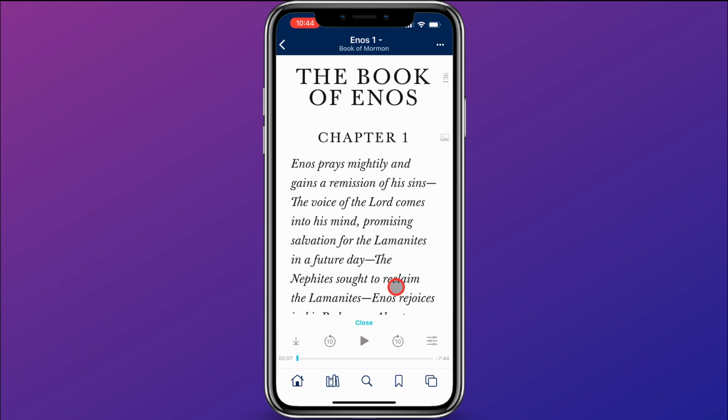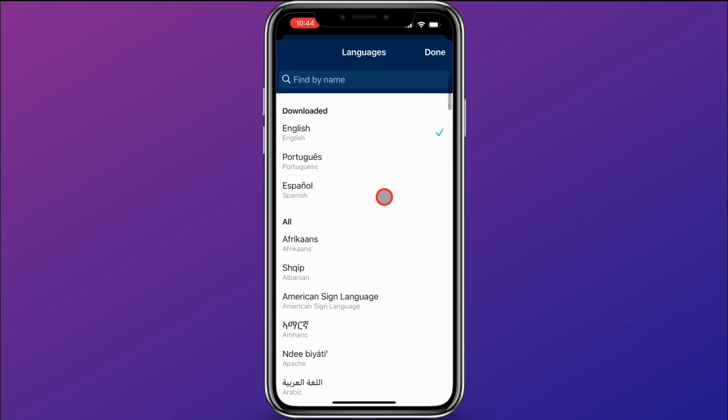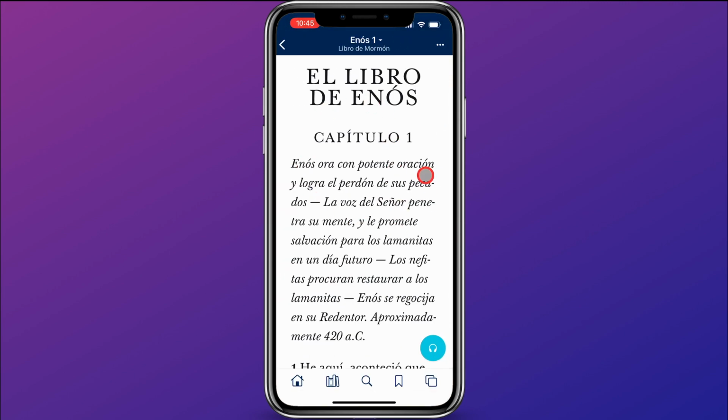And you can hear that was in English. But say I want to listen to the scriptures in another language, I can come up here and click on the three dots. I can click language, and I can choose my language. Now, they don't have audio available for all languages, but they do for a few. For example, they do have audio available for Spanish. So I'll click here on Spanish. You can see now it shows the Book of Enos in Spanish. If I click on the headphones and hit play.